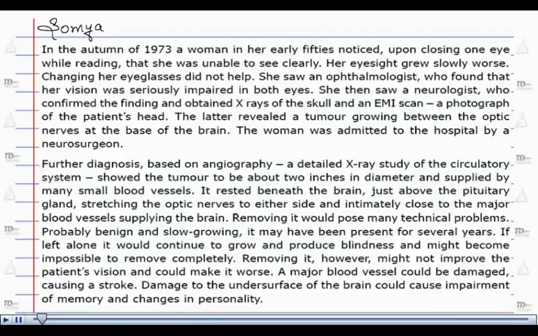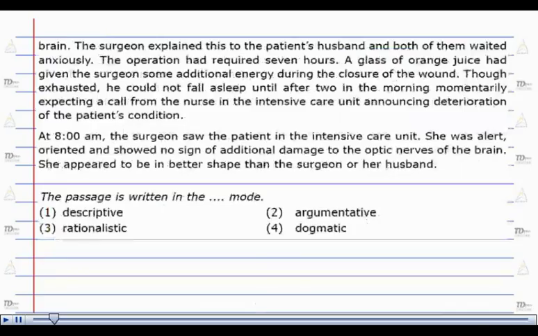Hello, I'm Soumya. The passage is, and now the question. The passage is written in the dash mode. Now let us come back to the options for the solution. Option number 1 says descriptive. Now if we were to relate the whole passage to this particular mode, it is absolutely correct. The whole procedure is too descriptive to be asked or even considered. Option number 1 best describes this particular question.